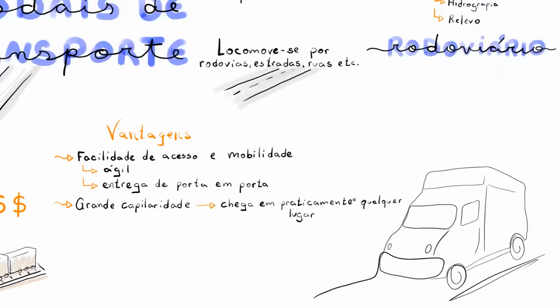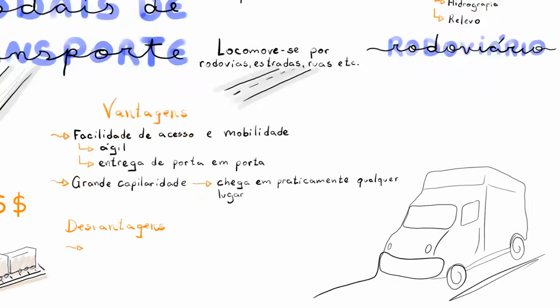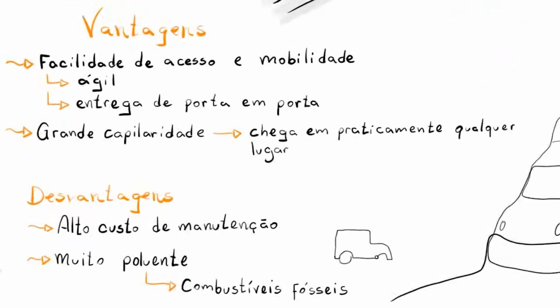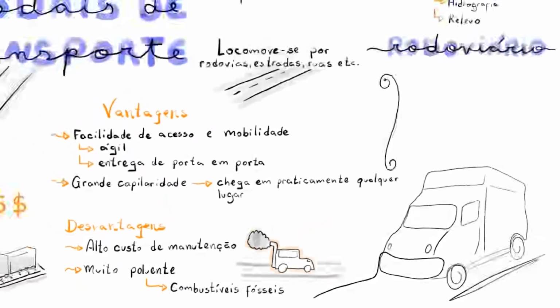However, it also has many disadvantages. For example, its high maintenance cost. It's common for us to see roads and highways under constant maintenance, because it wears out very easily. Besides that, this mode is also very polluting. It causes a lot of damage to the environment, mainly because of the high emission of greenhouse gases. That's because the fuels used are mostly derived from petroleum, so they're very polluting.